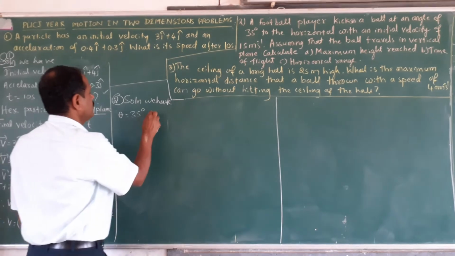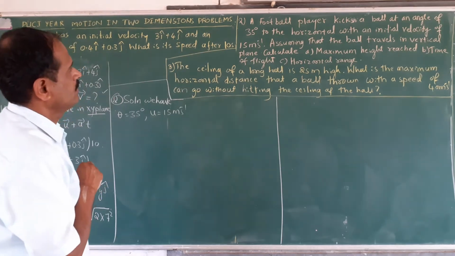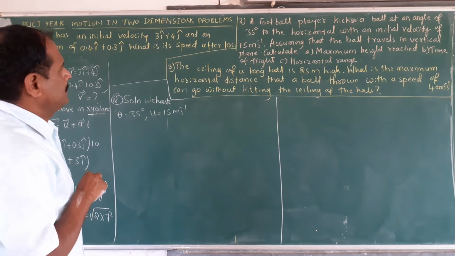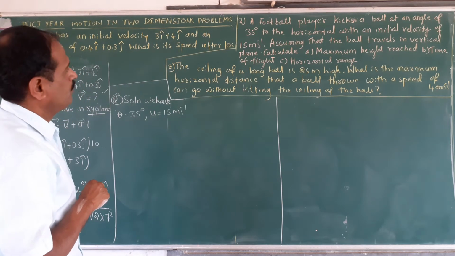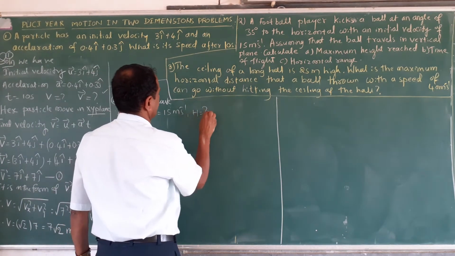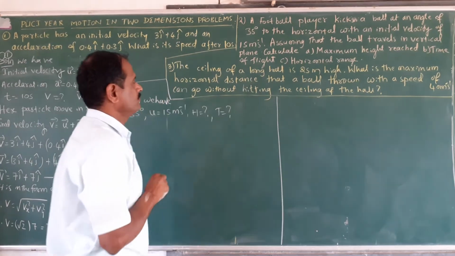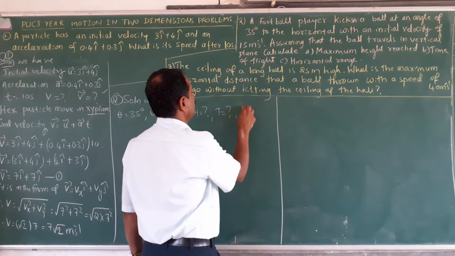And initial velocity u is equal to 15 meter per second. It is in a vertical plane. What have to find out here? Height you have to find out. Then time of flight you have to find out. Then horizontal range you have to find out.